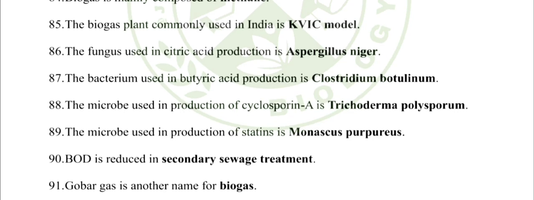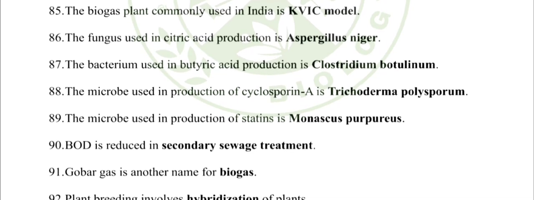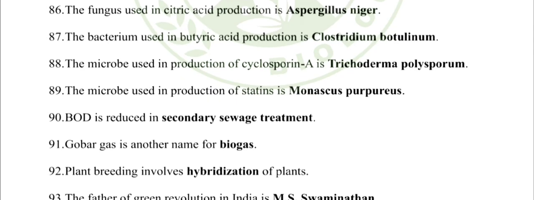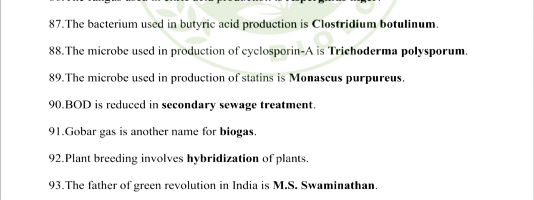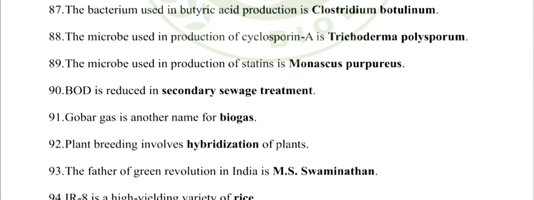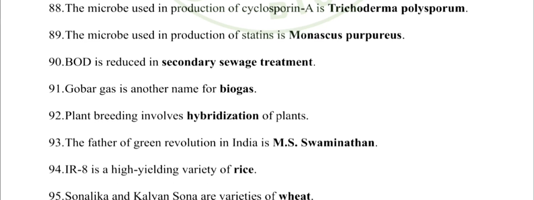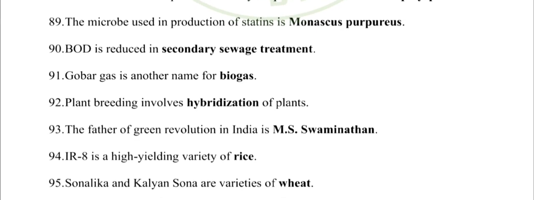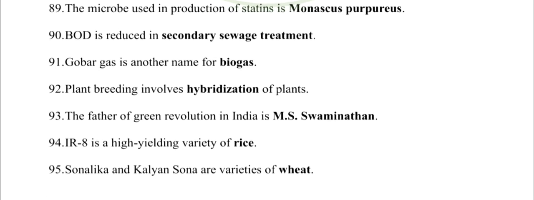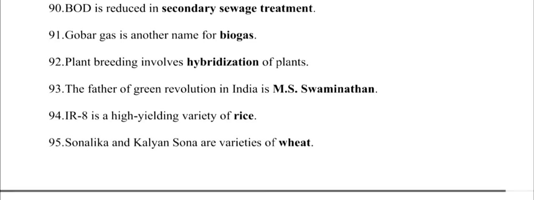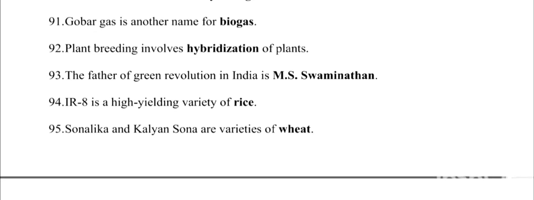89. The microbe used in production of statins is Monascus purpureus. 90. BOD is reduced in secondary sewage treatment. 91. Gobar gas is another name for biogas. 92. Plant breeding involves hybridization of plants. 93. The father of green revolution in India is M.S. Swaminathan. 94. IR8 is a high-yielding variety of rice.